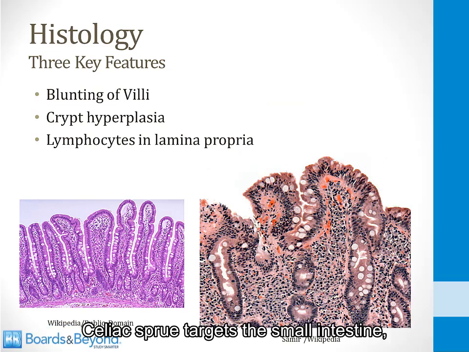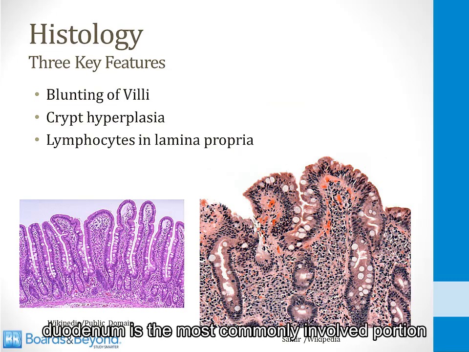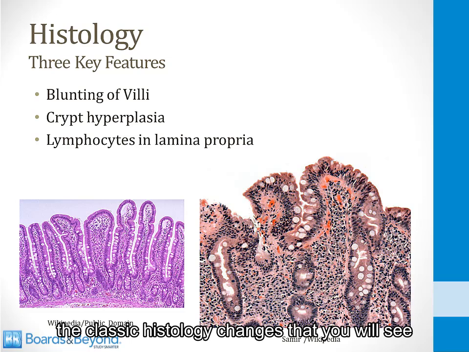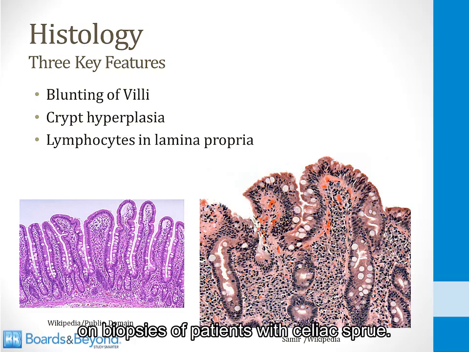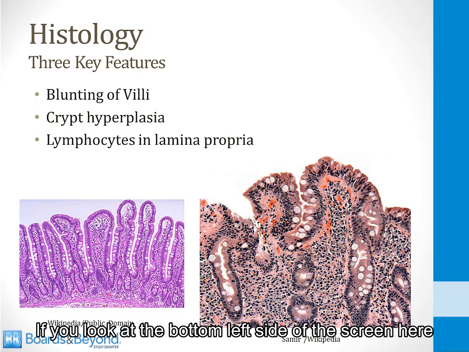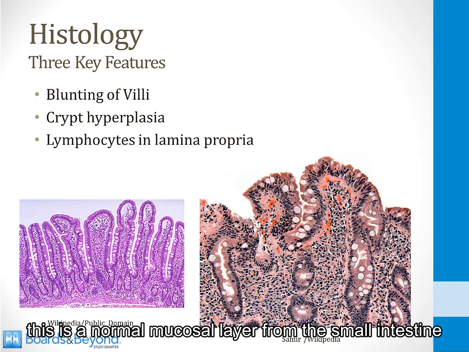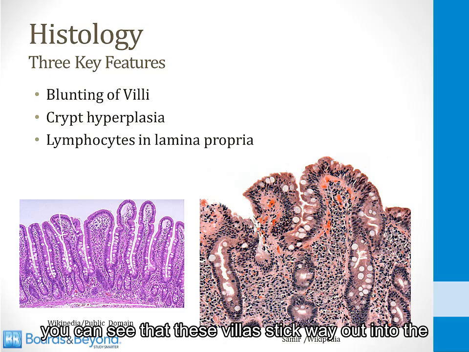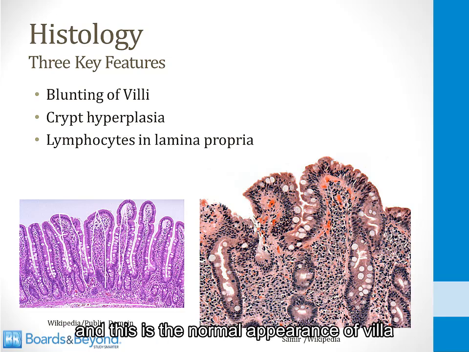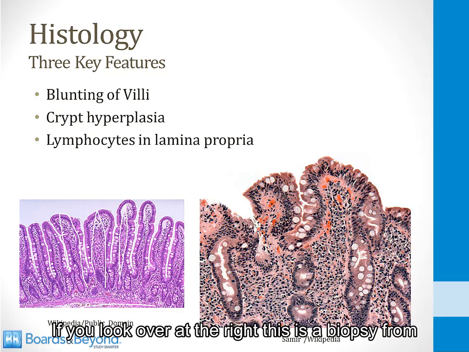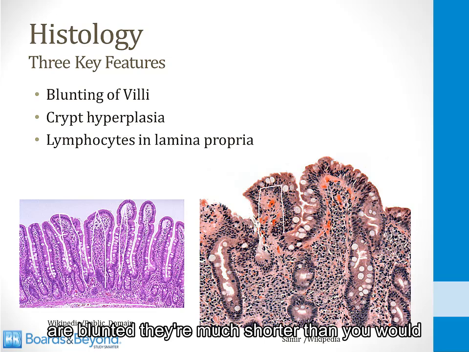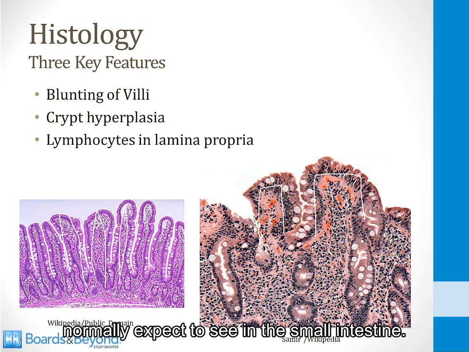Celiac sprue targets the small intestine. The duodenum is the most commonly involved portion of the intestines, and it's high yield to know the classic histology changes that you will see on biopsies of patients with celiac sprue. So the first classic change is blunting of the villi. If you look at the bottom left side of the screen here, this is a normal mucosal layer from the small intestine. You can see that these villi stick way out into the lumen of the small intestine. They are very long, and this is the normal appearance of villi in the small intestine. If you look over at the right, this is a biopsy from a patient with sprue, and you can see that the villi are blunted. They're much shorter than you would normally expect to see in the small intestine.